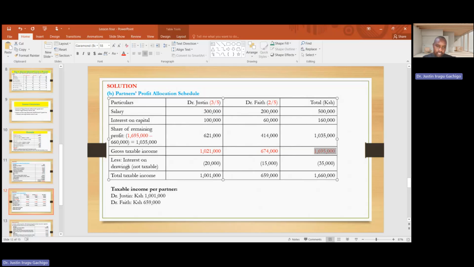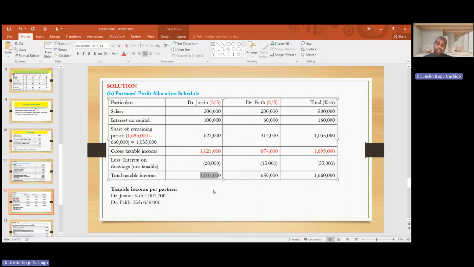Then we have the less interest on drawing. So you deduct this interest on drawing. Drawings are where, if for example, as a partner, you had injected a capital of 50,000, then you deduct 20. So that's 20. There is always an interest on drawing to discourage partners from drawing capital. So these are the ones that we are deducting from the partners' gross taxable income, and therefore we get a taxable income as this one here for each partner. So this is what the partners are going to be taxed on by KRA.